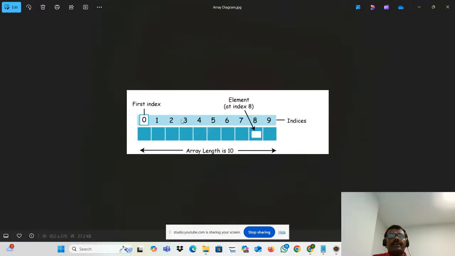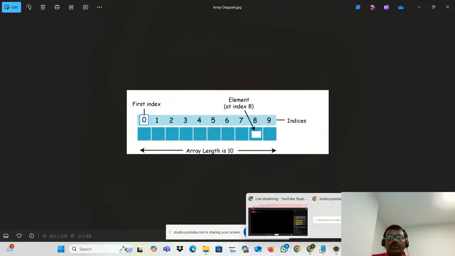See, if you look here, this is an array, right? This is one integer array. So here 10 elements are stored. The elements start from the 0th position, then first position, second, third, fourth, fifth, sixth, seventh, eighth, ninth. What is the size of this array? The size of the array is 10. Another name is that we can call it the length of the array.